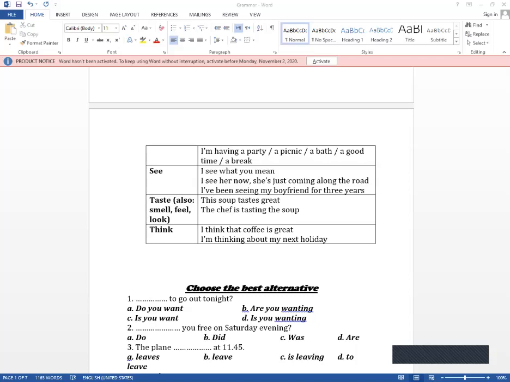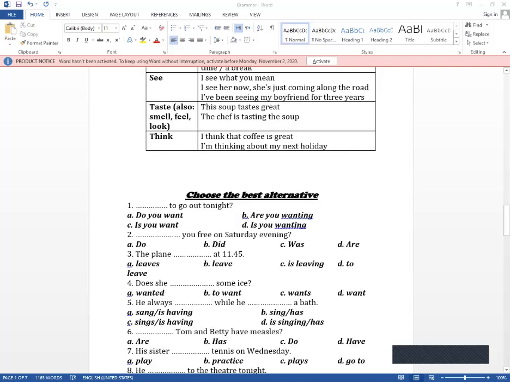While if I say I am thinking of buying a new mobile, this is a dynamic verb, which means I'm considering. Now we are going to choose the best alternative. Number one, to go out tonight.